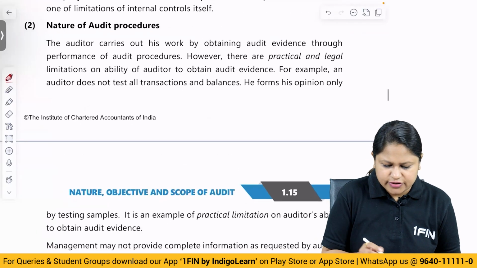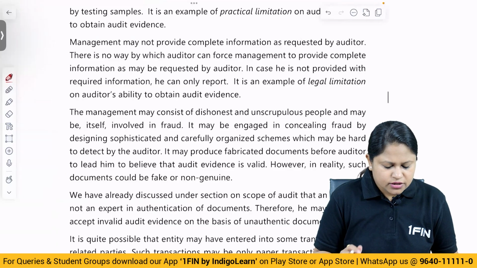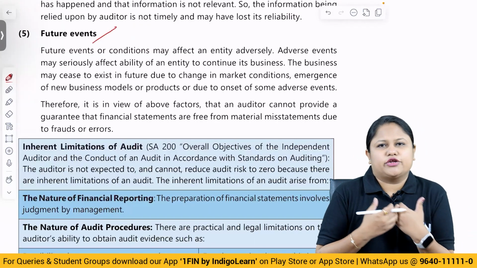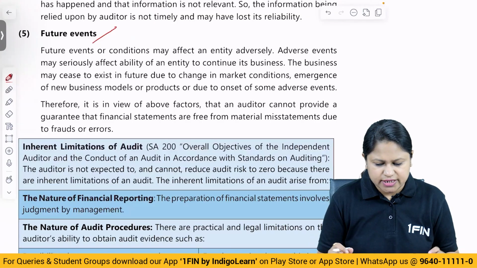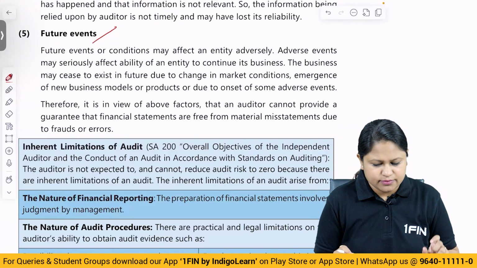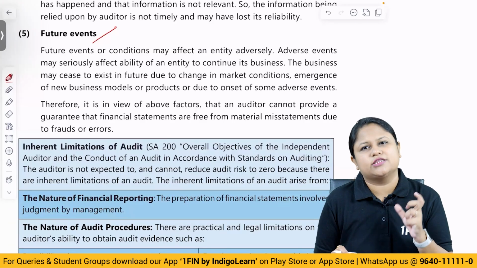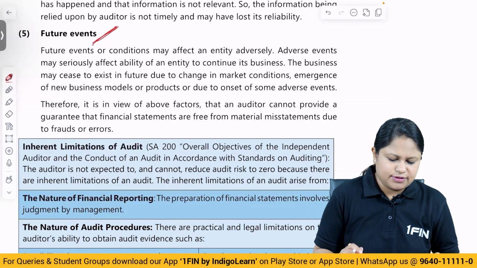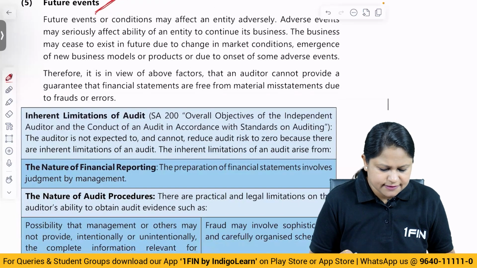You can see timeliness of financial reporting, relevance of information, and obviously future events. Audit is based on all the historical events. We cannot predict the future. So obviously there is going to be a doubt regarding all the conditions that can happen after the date of audit. It is a particular time period thing which is done in the audit. But future events, can you give a guarantee about it? No. So these are all the inherent limitations that we have covered in detail.